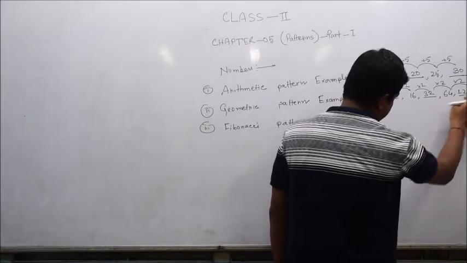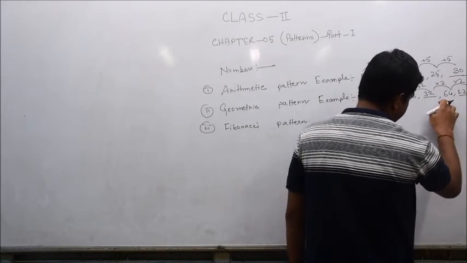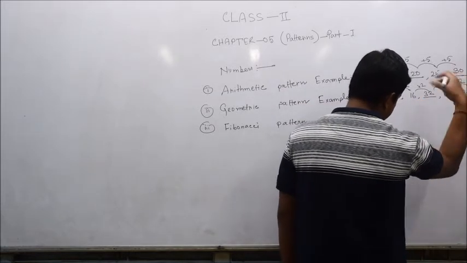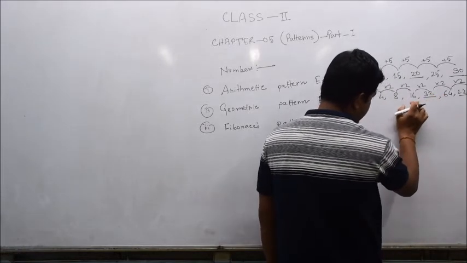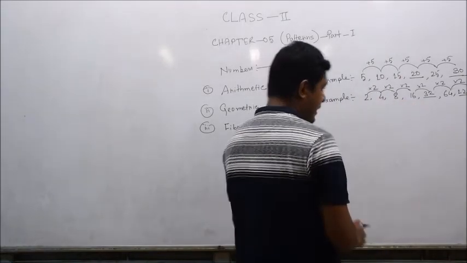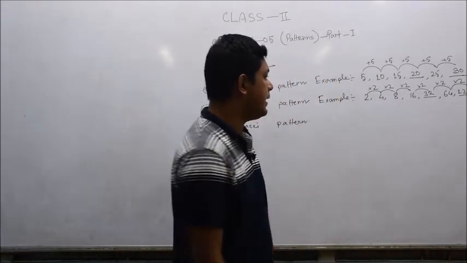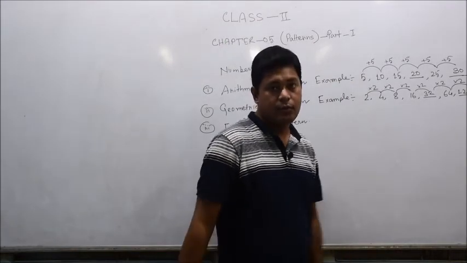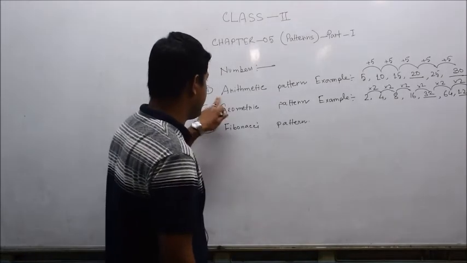Whenever we divide 128 by 64, we find the result is 2. Similarly 64 divided by 32 becomes 2. Similarly 32 divided by 16 is 2. Similarly 16 divided by 8, because 8 twos are 16, and 8 divided by 4, because 4 twos are 8, and 4 divided by 2, because 2 twos are 4. So this way the pattern is growing. I hope you can understand the first pattern.